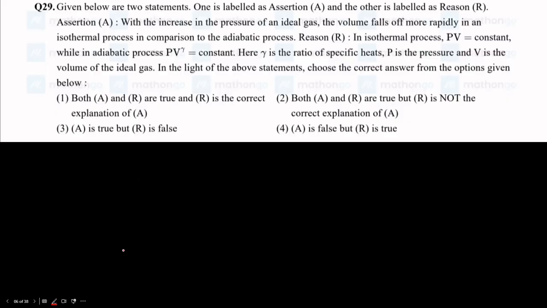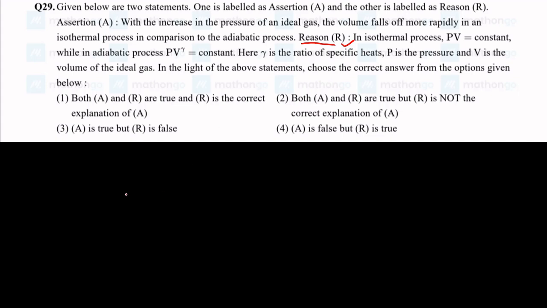Next question, it's an assertion reasoning type. The assertion says that with the increase in pressure of an ideal gas, volume falls off more rapidly in an isothermal process in comparison to an adiabatic process. The reason says that in the isothermal process PV is constant, but in adiabatic PV to the power gamma is constant. Again, we know by theory the reason is absolutely correct.